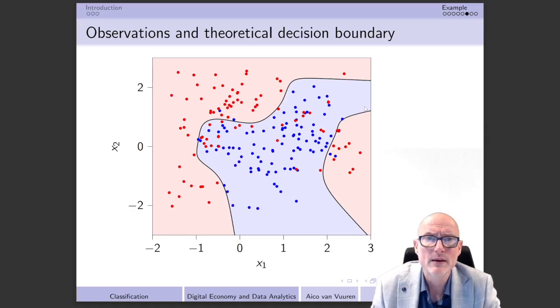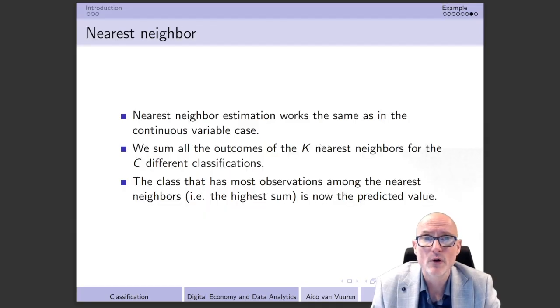However, there's one fine method that can still be used, at least at the moment that the dimension of the features is small, so if you do not have that many features, and it actually works quite well. It's a method that you have already seen before, namely the method of nearest neighbors. But take into account that the method of nearest neighbors works a little bit different from the continuous case, but the idea is exactly the same.